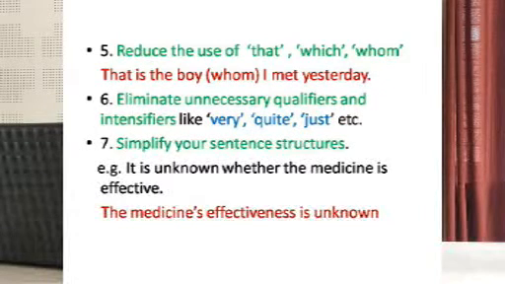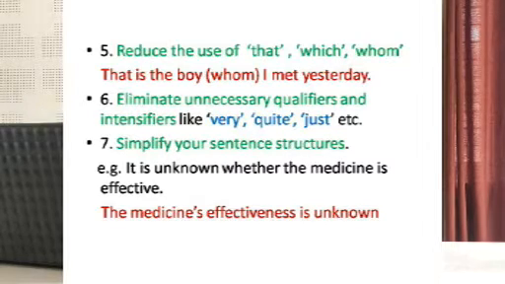Then fifth one is reduce the use of that, which, whom. Usually in complex sentences you find these kinds of relative pronouns coming. So, they can be avoided wherever possible, like in the example, there is a boy whom I met yesterday.